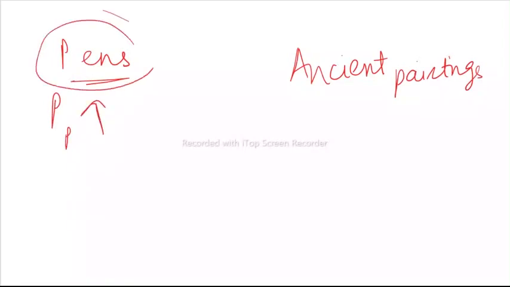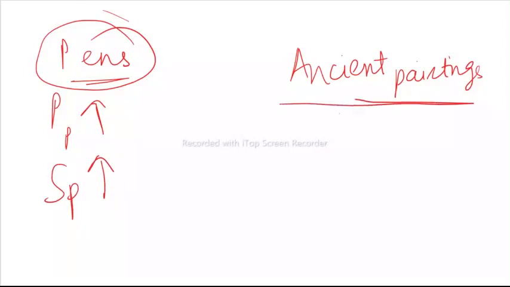The supplier of pens will also supply more pens, right? So the supply of pens will also increase. Pretty easy, obviously. Now let's say the price of ancient paintings suddenly increases a lot. Say the demand for ancient paintings rises. So if the demand rises, that means the price rises. So let's say the market price of these ancient paintings rises.